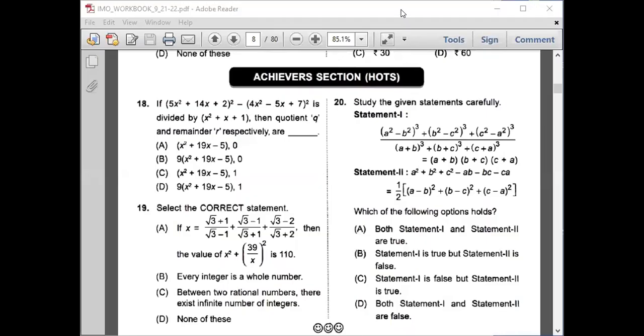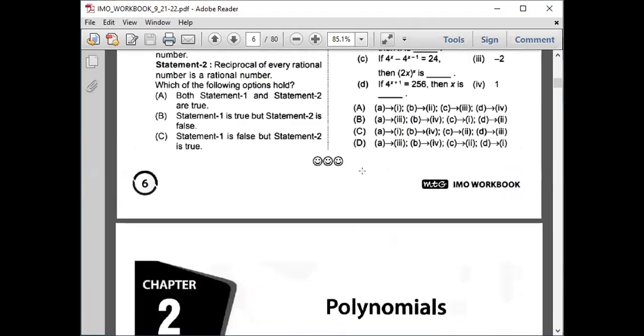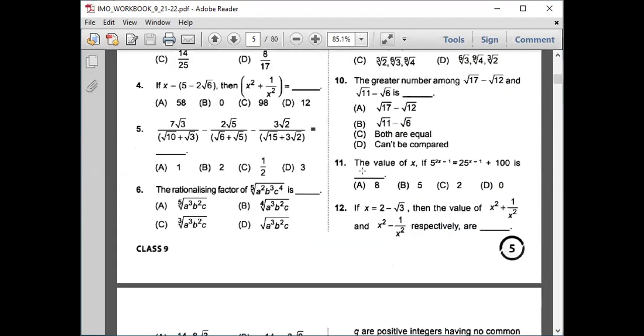So we have completed these two exercises, real numbers and polynomials.